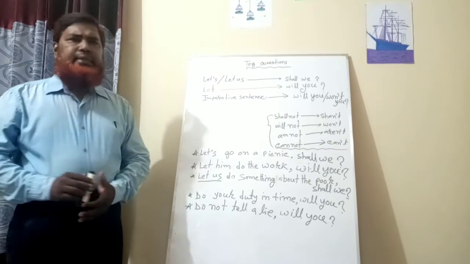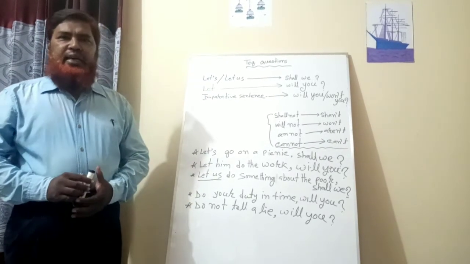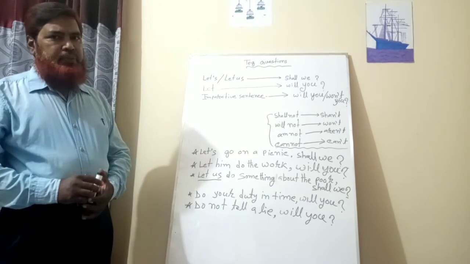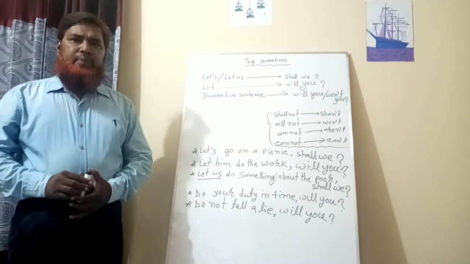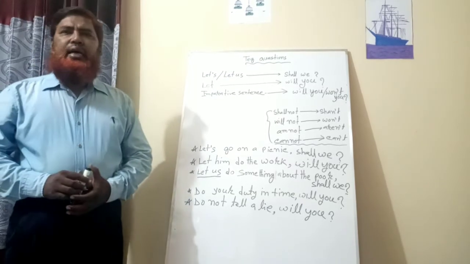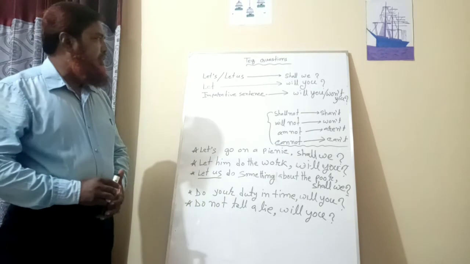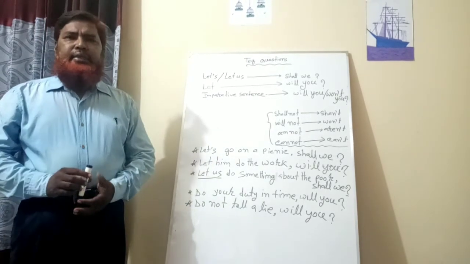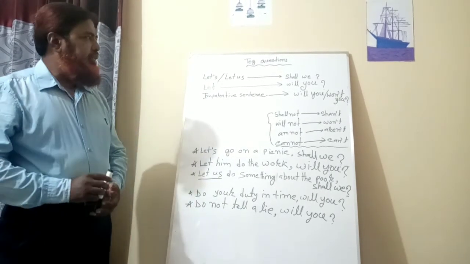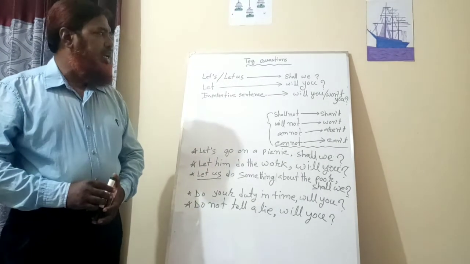If you want to get full marks in making tag questions, when you read the sentence, at first find whether there is any auxiliary verb. If there is an auxiliary verb, think that it is the rules of auxiliary verbs. If there is let's or let us, think that it is the rules of let's and let us, that means shall we.